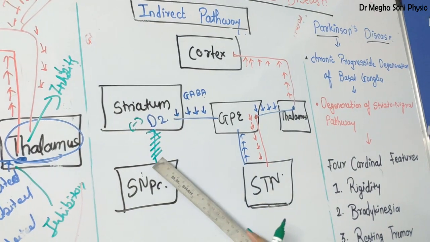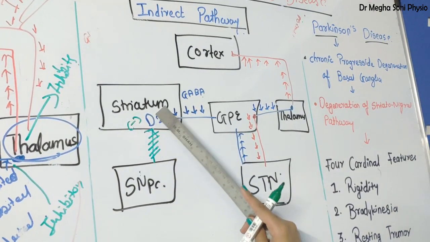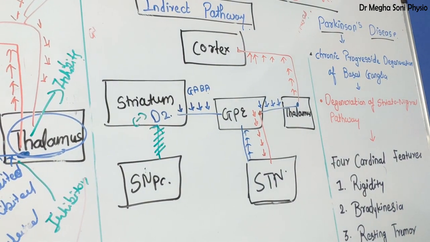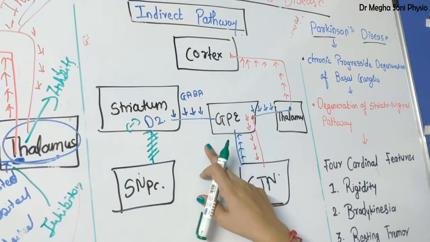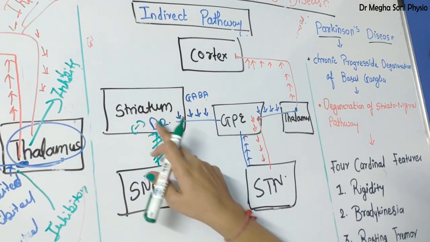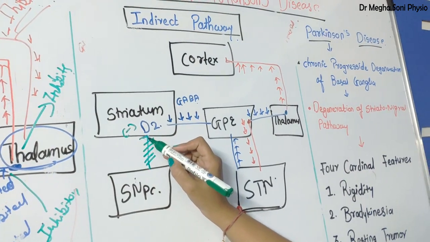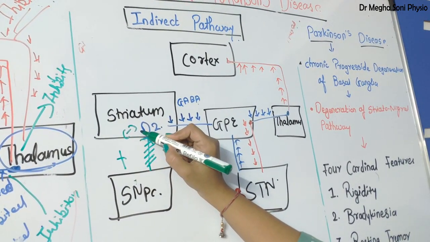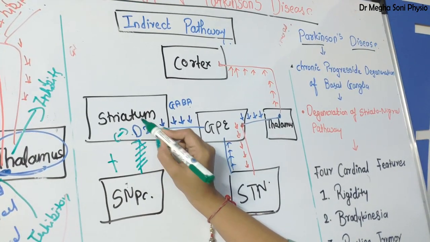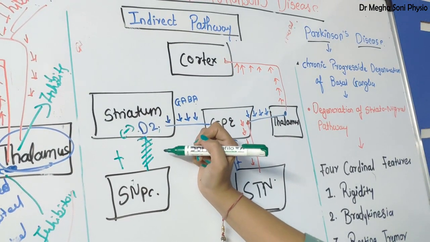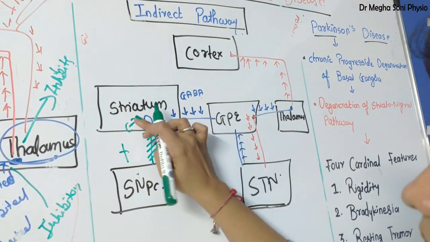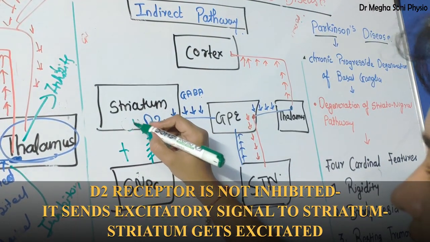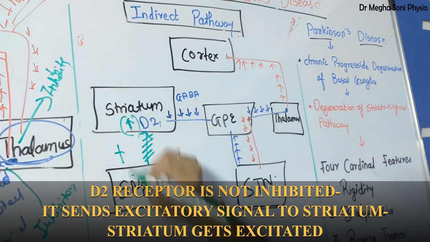In the normal indirect pathway, the substantia nigra pars compacta inhibits the D2 receptor. But due to degeneration of this pathway, the substantia nigra pars compacta is not sufficient enough to inhibit the D2 receptor. So the D2 receptor will be automatically excited.